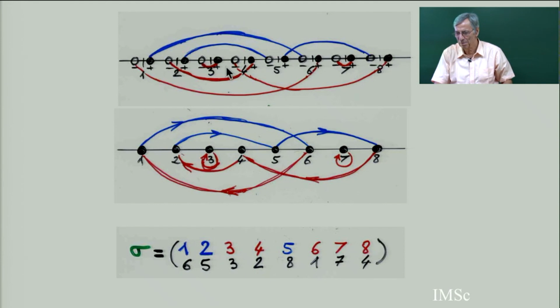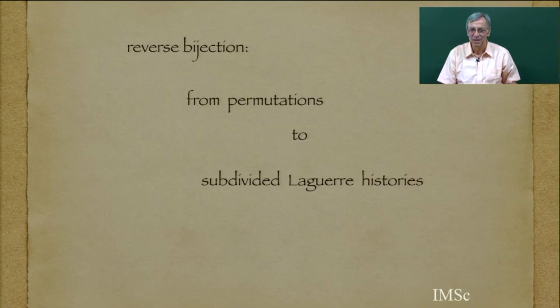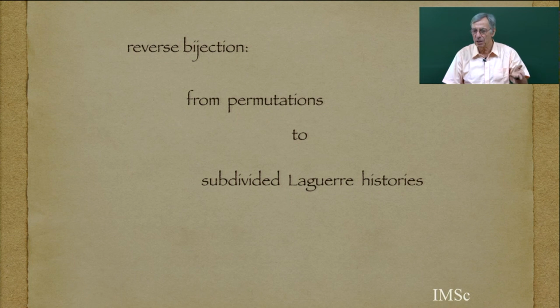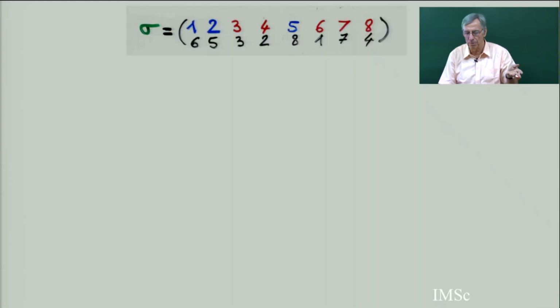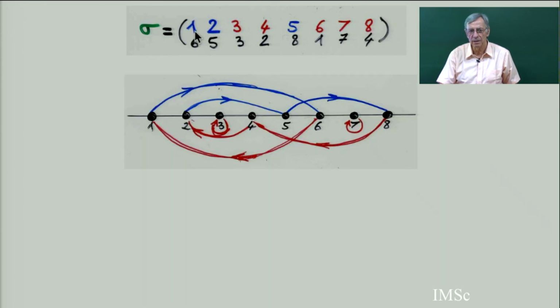Well, it's difficult to explain completely, but maybe you can think about it by giving the reverse bijection, from permutation to subdivided Laguerre. So I take a permutation and read it in cycle notation, which means I am looking at the exceedants. 1,6 is an exceedant, so I put the exceedant in blue. 2,5 is a strict exceedant. 5,8 is an exceedant.